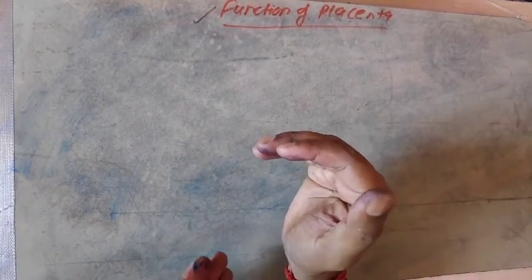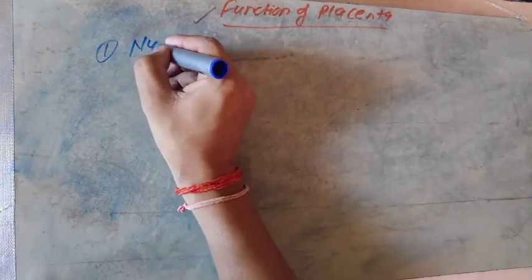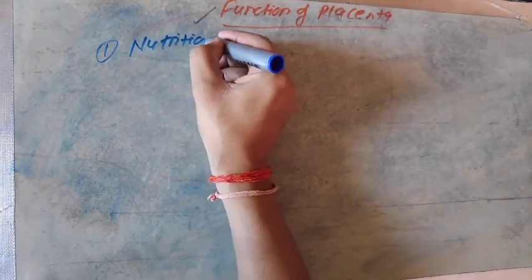There are so many functions of placenta, but when you categorize them, then you will probably find the key functions. The first function is it provides the nutrition. How does placenta provide nutrition?